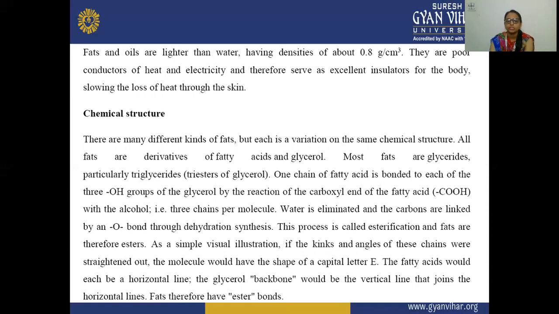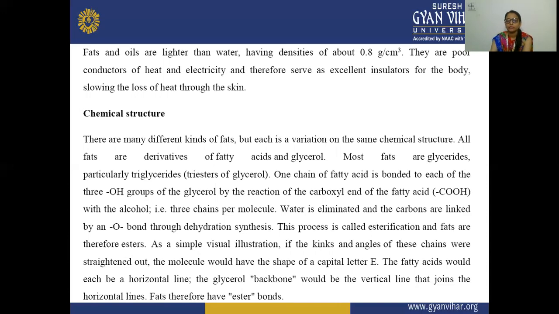And the chemical structure. There are many different kinds of fats, but each is a variation on the same chemical structure. All fats are derivatives of fatty acids and glycerols. Most fats are glycerides, particularly triglycerides, triesters of glycerol.